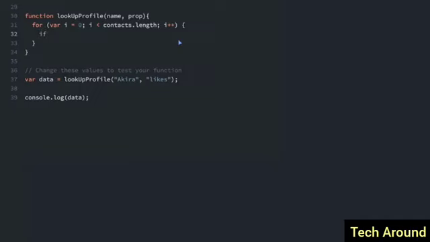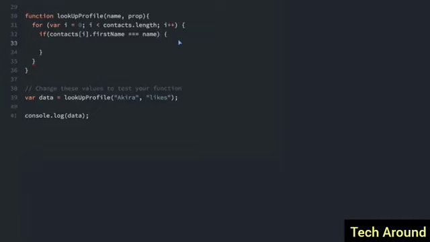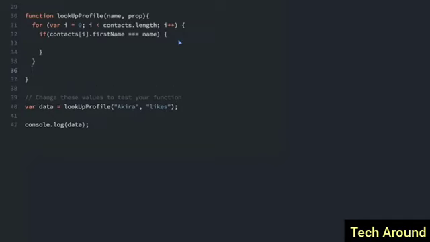So if contacts[i].firstName equals the name that was passed in. So we're checking each item to see if it was the name that was passed in. And if so, we're going to do something. Now, if not, we're going to do something else. So let's do that now. Remember, if the name that was passed in is not in the array, we're going to return No such contact.